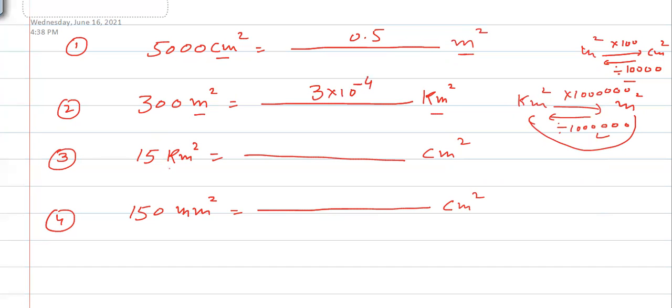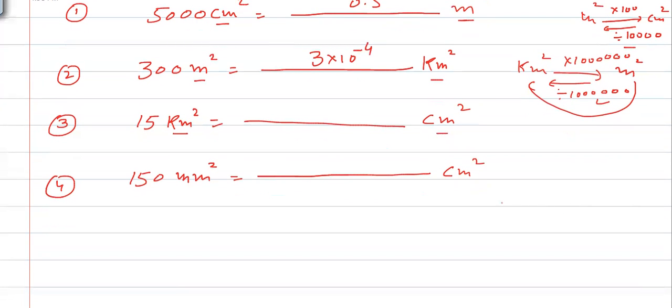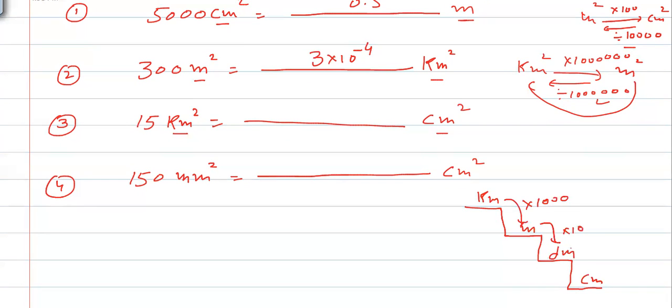Now next is kilometer square to centimeter square. As per the stair method, if you remember, this is kilometer, meter, decimeter, and here is centimeter. Kilometer, meter, decimeter, then centimeter. 1000, 10, and 10. But I want to come directly. So, that is 100,000.